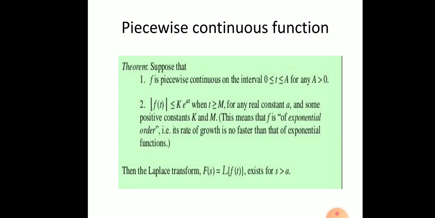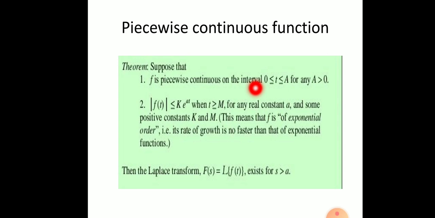A function f(t) is called piecewise continuous if it has finitely many discontinuities on any interval [a,b], and one other property is that both one-sided limits exist as t approaches each of those discontinuities from within the interval.